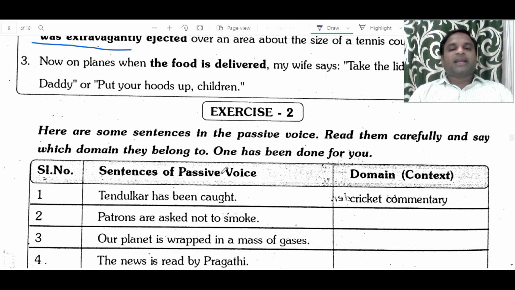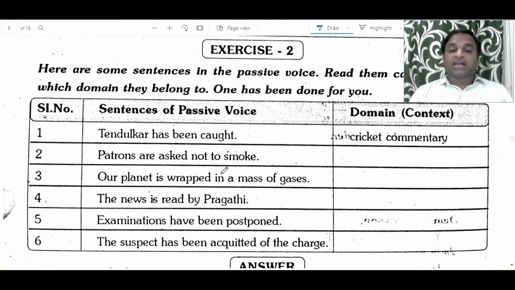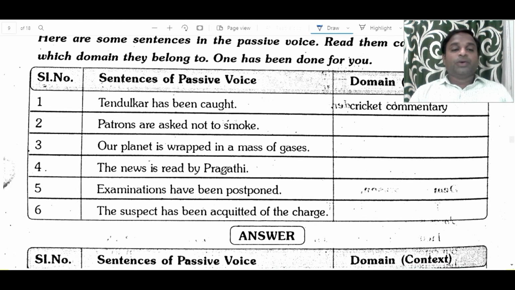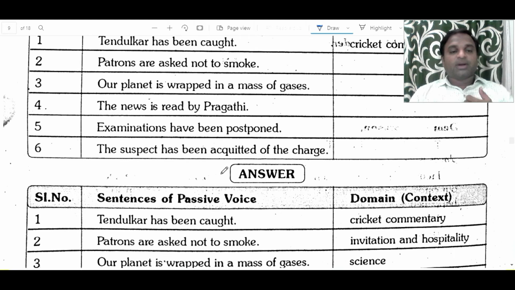Here are some sentences in the passive voice. Read them carefully and say which domain they belong to. One has been done for you. Tendulkar has been caught. Patrons are asked not to smoke. Our plant is wrapped in a mass of gases. The news is read by Pragati. Examinations have been postponed. The suspect has been acquitted of the charge.